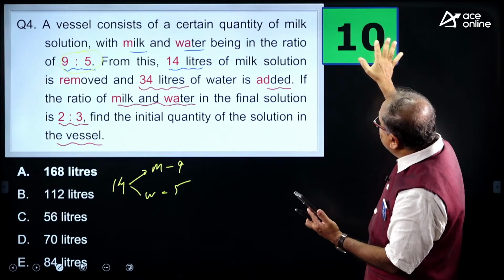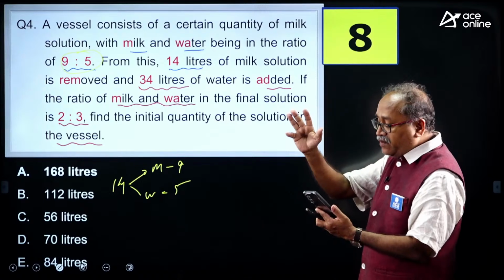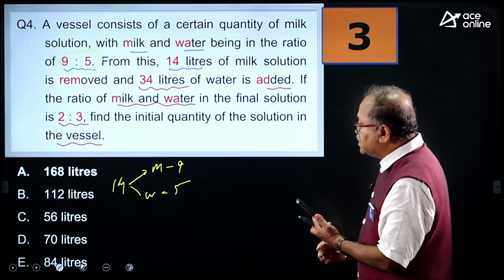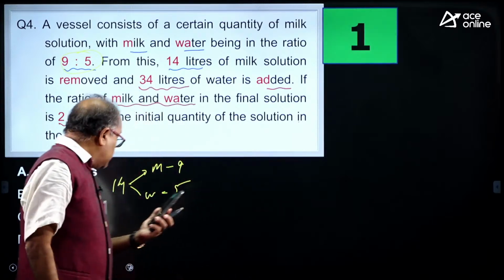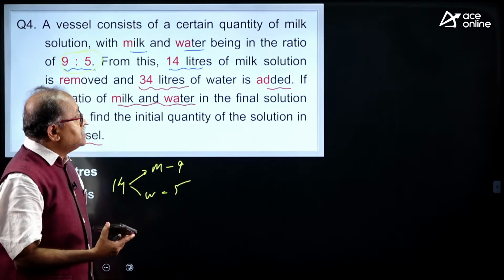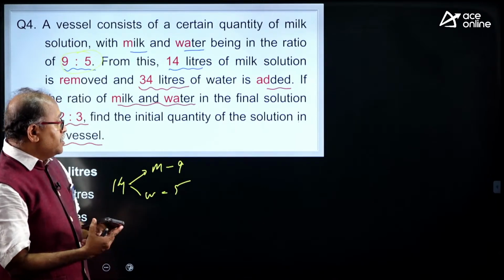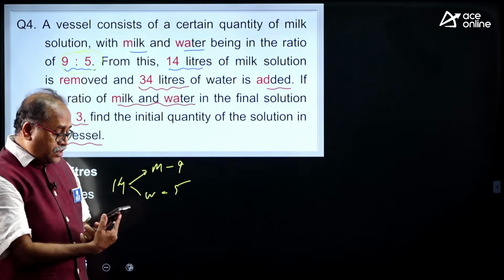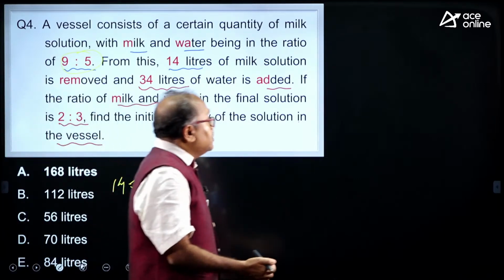Let me see, we have 10 seconds, 9 seconds. After it is over, I will check your answer, and I am surprised how you answered so fast. 70 liters, option choice D. Option choice D. We are on question number 4. Anyone else? Okay, the time is up.